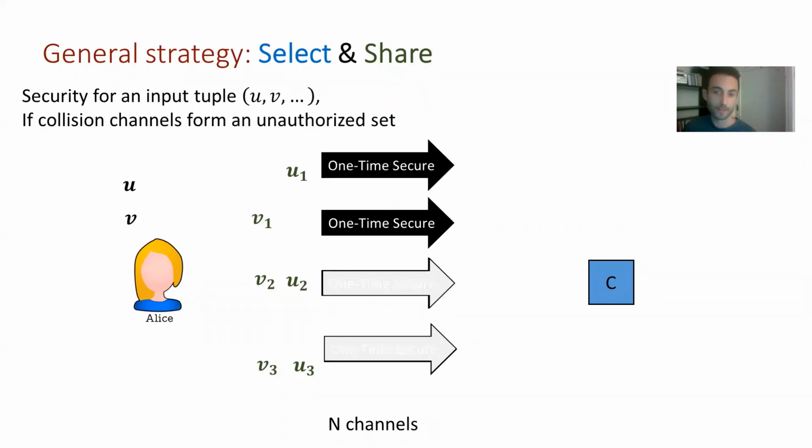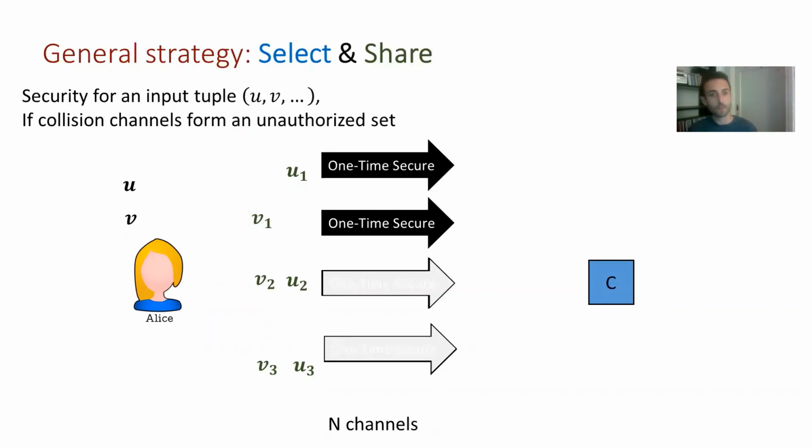The way we still get robustness or privacy is if these channels that had collisions on them, that were compromised, form unauthorized sets for the secret sharing schemes that we use. So that's the basic idea. We've implemented it in two different ways with two different sets of hash functions and their corresponding secret sharing schemes.